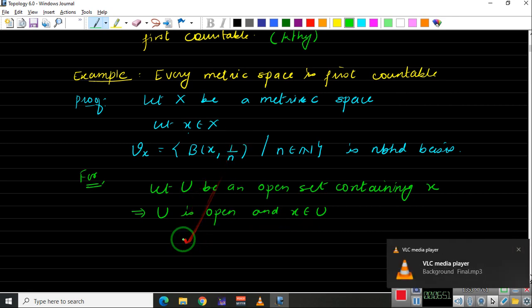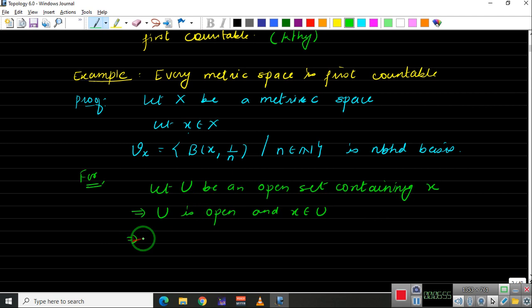And since it's a metric space, by definition of open set, this implies there exists a radius r greater than 0 such that we can find an open ball around x of radius r which is contained inside U. And of course x belongs to this, that we know. But we cannot say that this is the required element from this Vx.